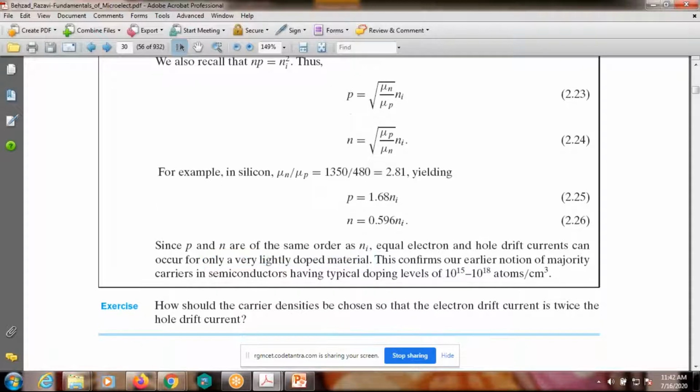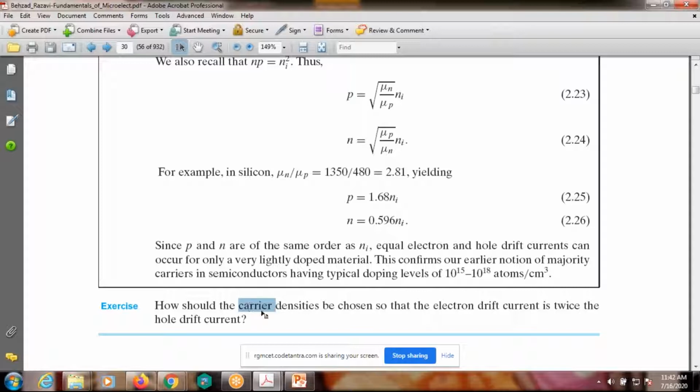Now we give one exercise problem. How should the carrier densities be chosen so that the electron drift current is twice the hole drift current? For that you have to calculate p and n, and find out the carrier densities. What is meant by carrier?